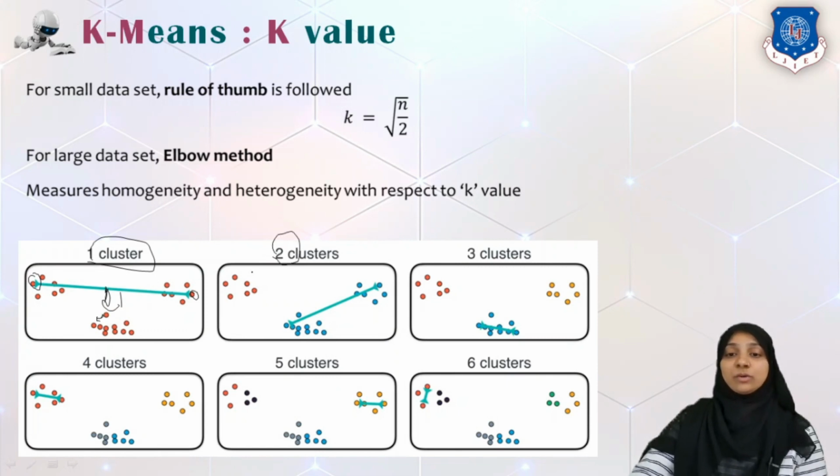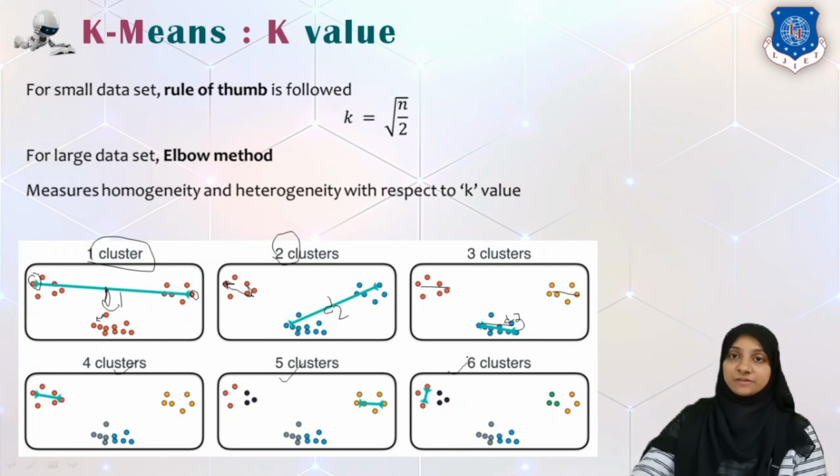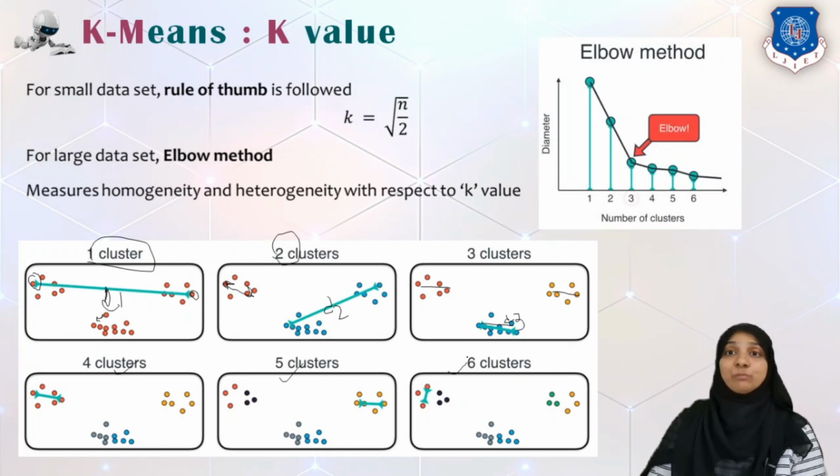When there are two clusters, I can find the farthest distance in the first cluster and the farthest distance in the second cluster. But as you can see, in the second cluster I get the maximum distance, so I would mark it as D2. Likewise, in the third cluster, I will have this as the maximum distance, this as the maximum distance, and this as the maximum distance, out of which this is the largest distance, and I will call it D3. Likewise, I will find it for 4 clusters, 5 clusters, and 6 clusters respectively. And I will project these heights in a graph.